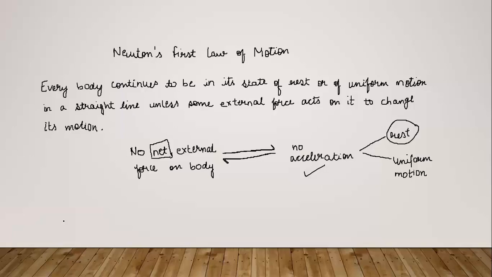But the second law of motion considers the situations when the net external force is not zero, and it also tells how force and acceleration are related in this case. So it's simple. Let's first move on to momentum.